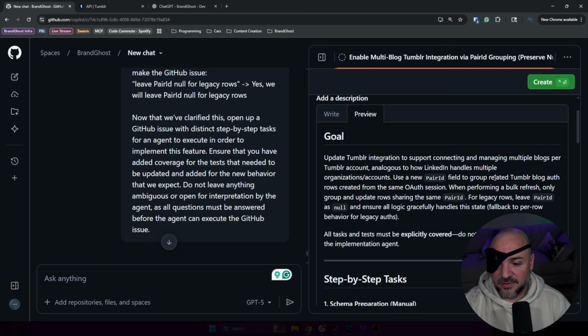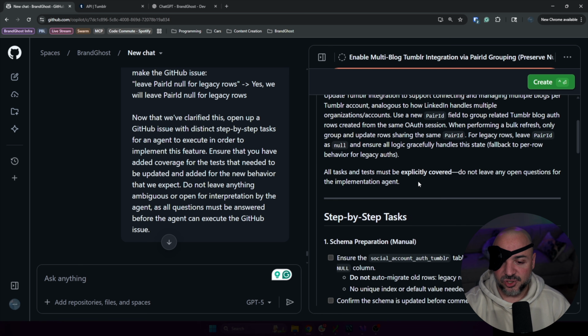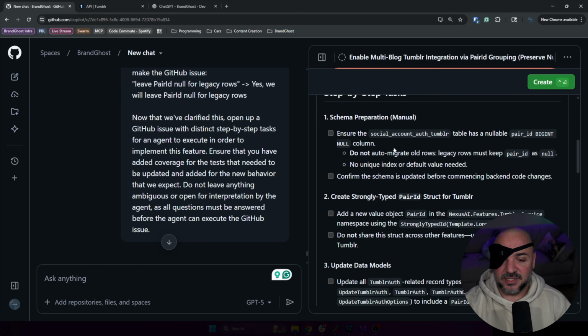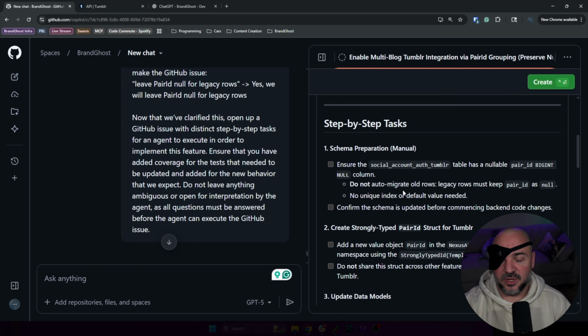So it has some things to refer to in the code base. Use a pair ID field. So that's right. That's exactly what I wanted. Performing a bulk refresh only updates rows sharing the same pair ID. Exactly. For legacy rows, leave pair ID as null and ensure all logic gracefully handles the state. Good. And then it has step by step. So this is cool. The ones I made earlier didn't have the checkbox style. I don't know, but I am hopeful that having this checkbox style actually helps in terms of having an agent go step by step.